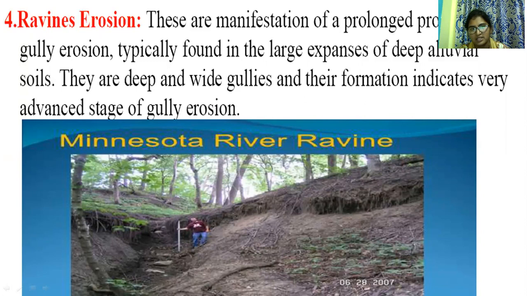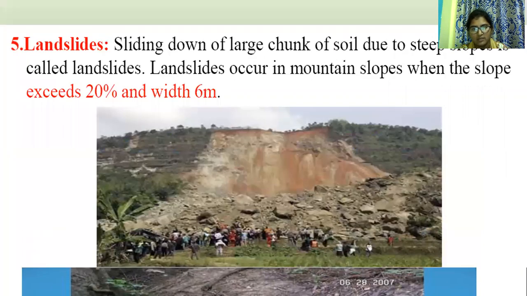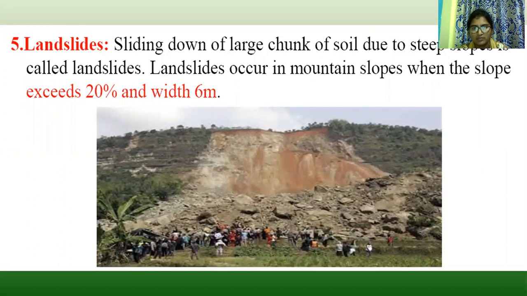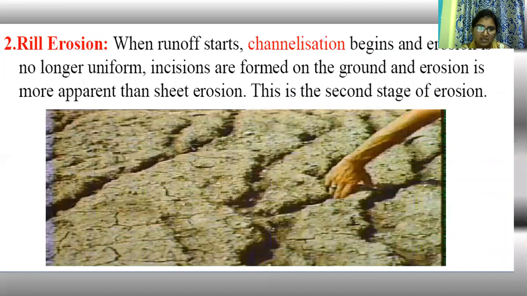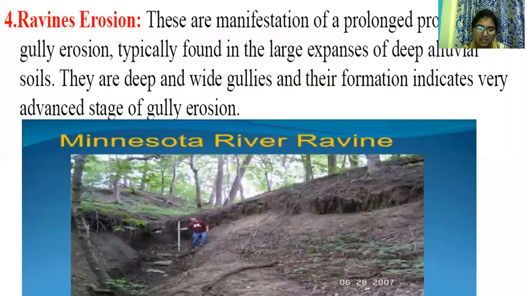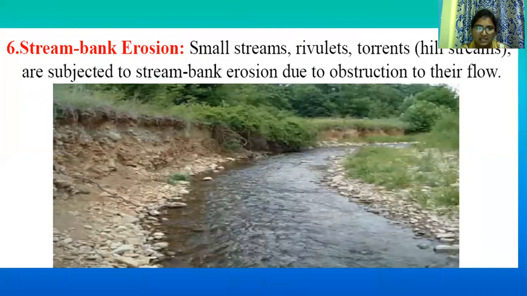This is the next stage in soil erosion, and this is the landslide. The slope exceeds 20% and the width is 6 meters. When the slope exceeds 20%, the sliding down of a large chunk of soil on a steep slope is called a landslide. So we have landslides, ravines, gully erosion, rill erosion, and sheet erosion: sheet, rill, gully, landslides, and stream bank erosion.